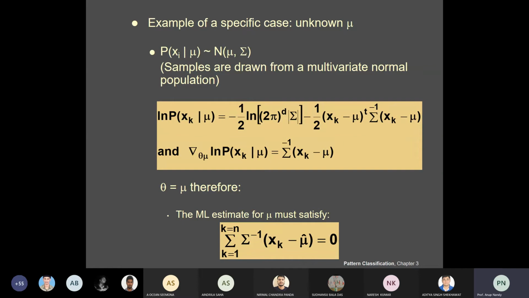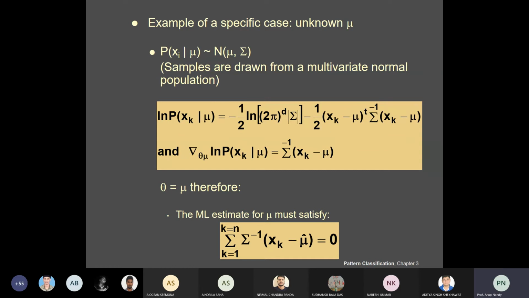Because mu is the unknown, you do the differentiation with respect to mu itself. Then grad mu ln p(xk|mu) is equal to sigma inverse (xk minus mu).